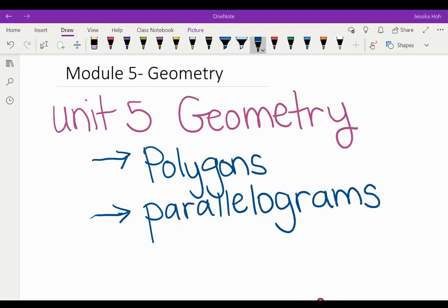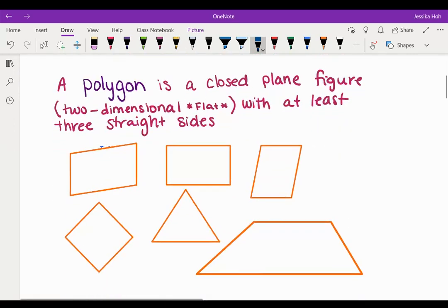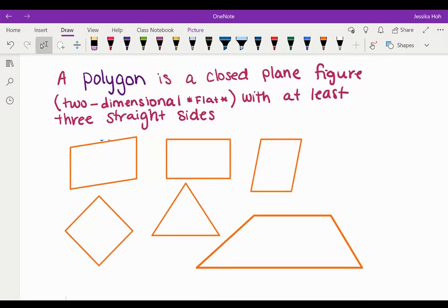We are actually moving on now to unit number 5, geometry. So today we're going to talk about polygons and parallelograms. A polygon is a closed plane figure, so it's two-dimensional, so it's flat, with at least 3 straight sides.